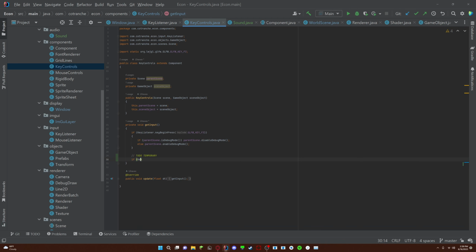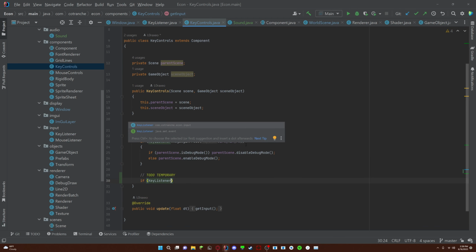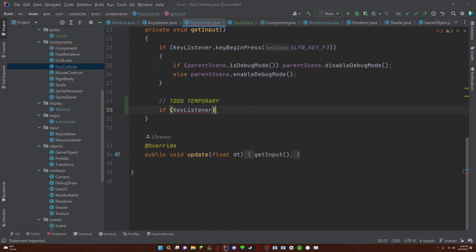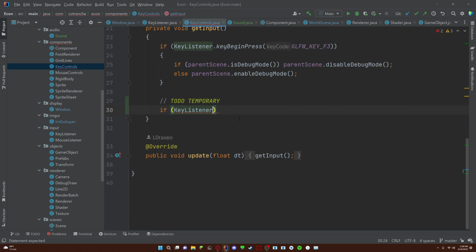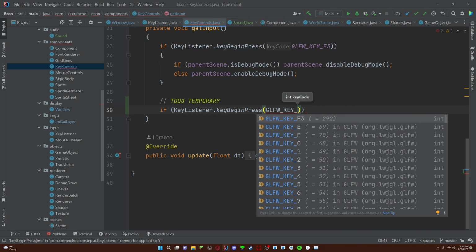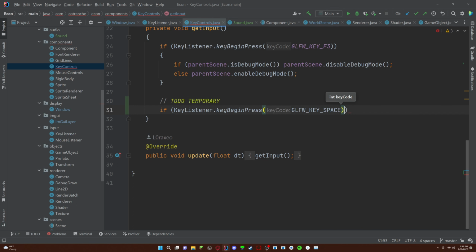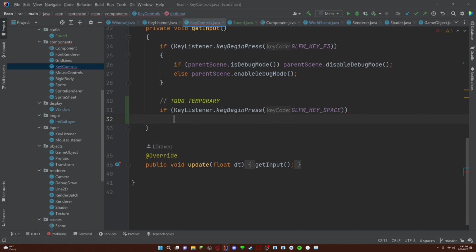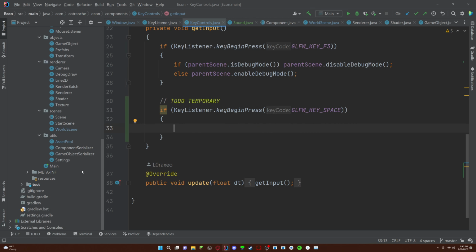Okay, so now I'm going to say if key listener. Let's zoom in so that you guys can see. Alright, if key listener dot key begin press, because we don't want to have it constantly called by GLFW, and we'll do key, I don't know, space. Alright, okay, so we've got the space working. Now we have to actually play the sound.